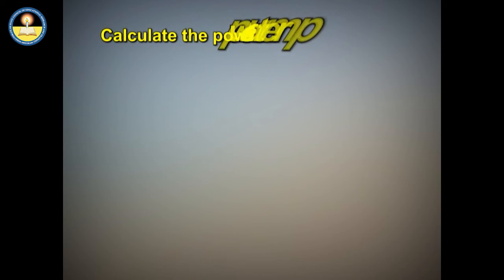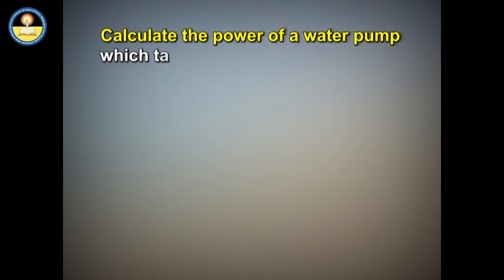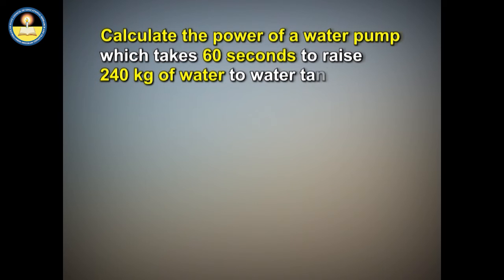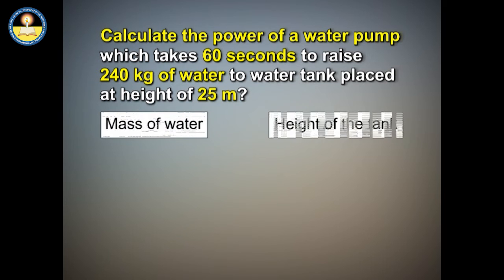Let's try another problem. Calculate the power of a water pump which takes 60 seconds to raise 240 kg of water to water tank placed at a height of 25 meters.